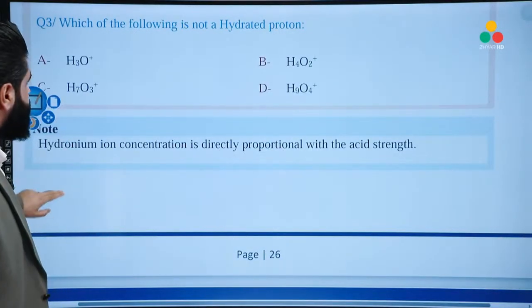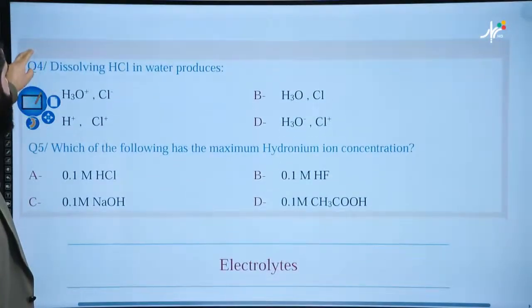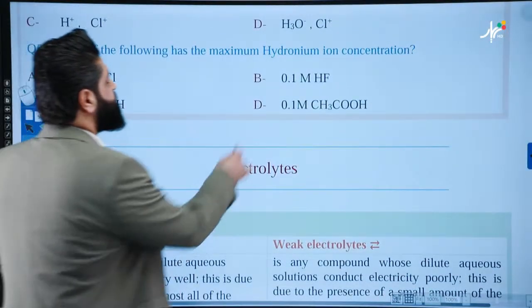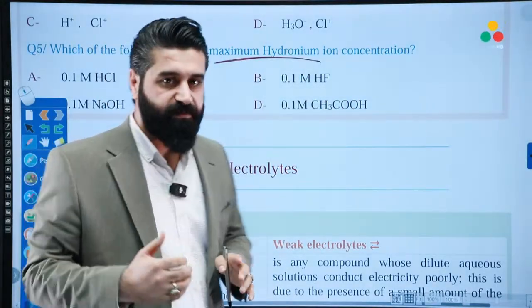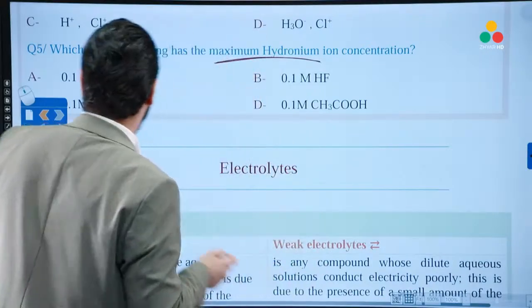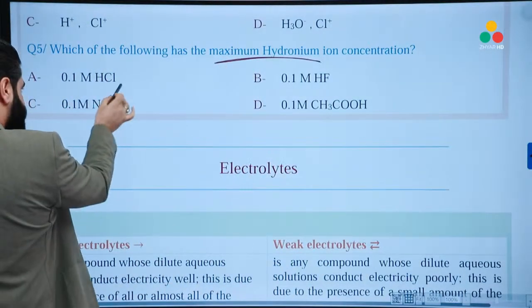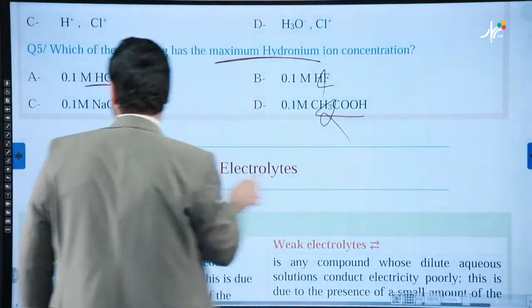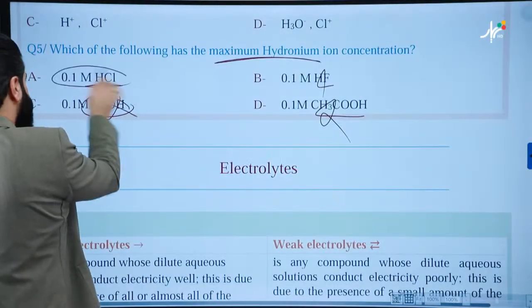Good. So now, we have a question here. Which of the following has the maximum hydronium ion concentration? Hydronium ion concentration maximum means the strongest acid. So which of the following is the stronger acid? HCl, it's a strong acid. HF, weak. No, this is a weak acid. Okay, this is a base. We don't need this. So this is the correct answer.